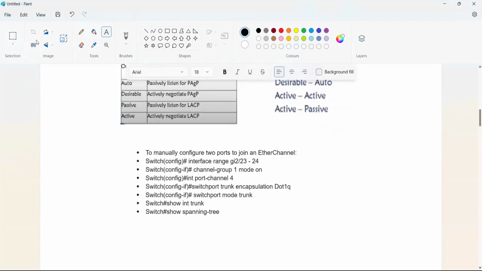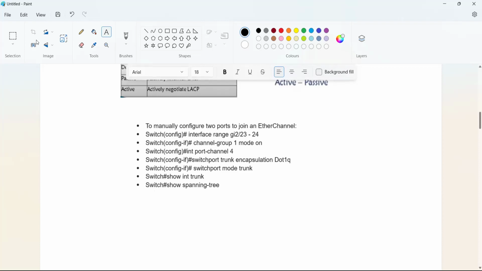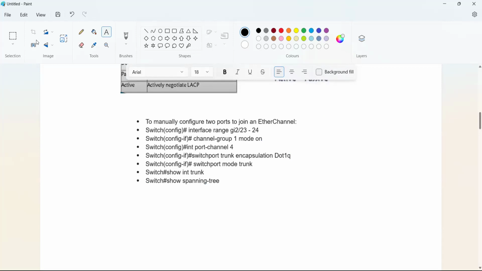To manually configure two ports to join an EtherChannel, move to configuration mode, interface range, select the interface range, channel-group 1, and mode we'll discuss. The channel group means whichever channel we are using. In one channel we'll advertise a limited number of VLANs, like 100 VLANs, or 10 VLANs.